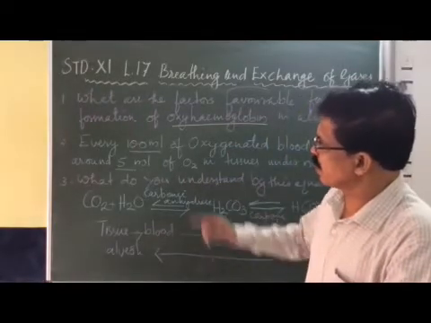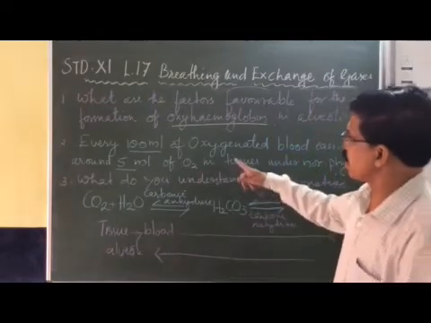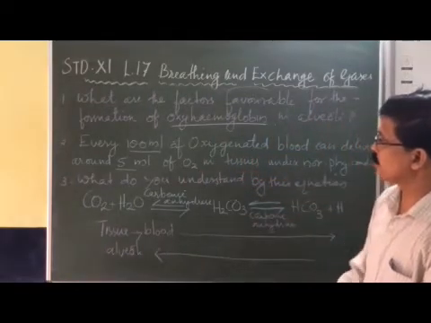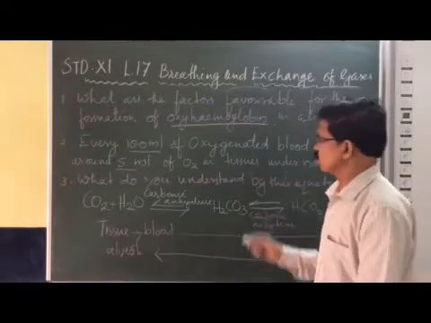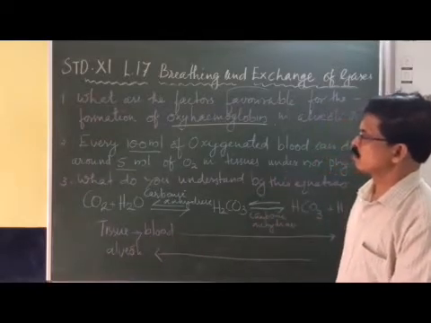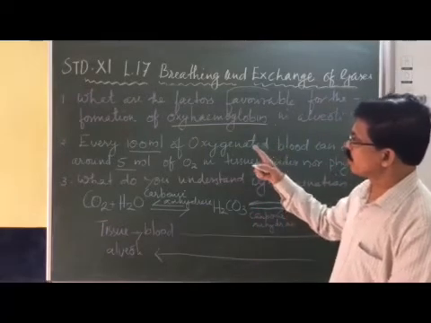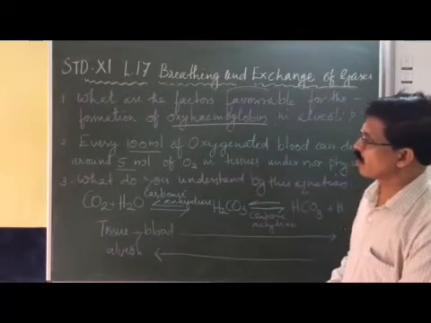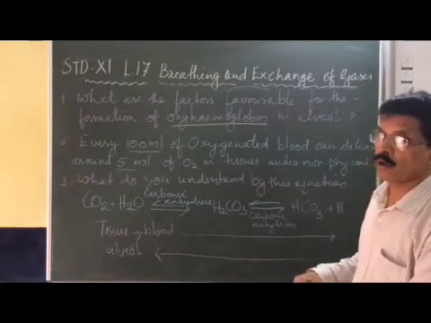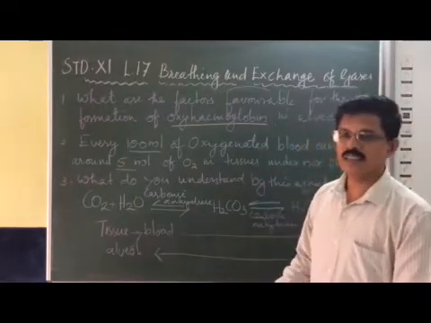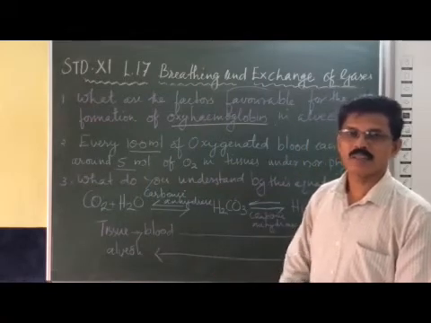Now, another important point, every 100 ml of oxygenated blood delivers around 5 ml of oxygen to the tissues. But every 100 ml of blood can transfer more than 20 ml of carbon dioxide and supply it to the alveoli.